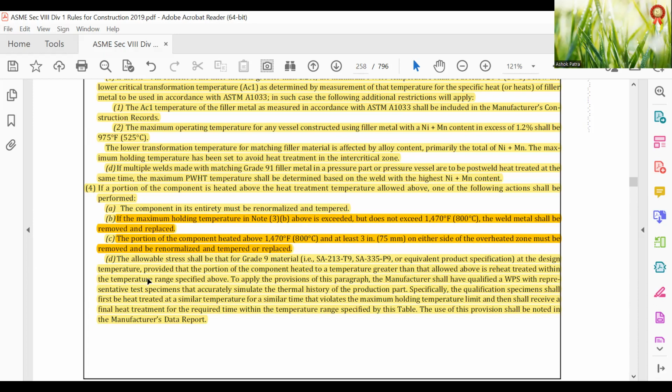The allowable stress shall be that of grade 9 material, SA 213 T9, SA 335 P9 or equivalent product specification at the design temperature, provided the portion of the component heated to a temperature greater than that allowed above is reheated within the temperature range specified above.